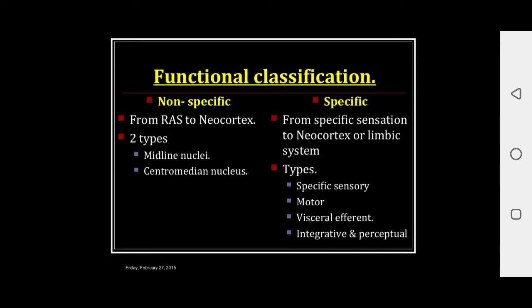Non-specific comes from the reticular activating system to neocortex. These are of two types: midline nuclei and centromedial nucleus. And in specific types, from the specific sensation to neocortex or the limbic system. These are of four types: specific sensory, motor, third visceral efferent, and fourth integrative and perceptual.